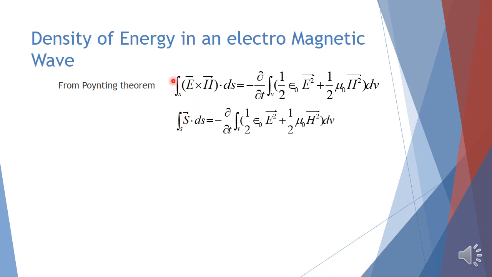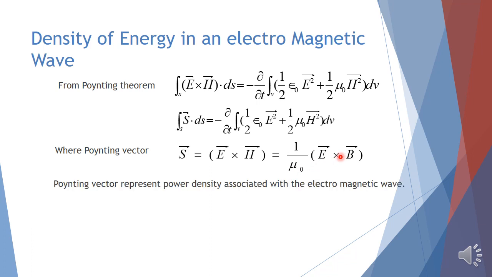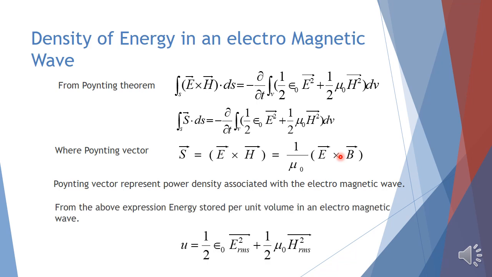Here you see the left hand side of this equation, particularly this term E cross H. This term is called the Poynting vector, and it is represented as S. That is, S equals E cross H. Therefore, the surface integral of S·dS equals minus ∂/∂t of the volume integral of 1/2 ε₀ E² plus 1/2 μ₀ H² dV, where the Poynting vector S equals E cross H. Since H equals 1/μ₀ times B, the same expression can be written as 1/μ₀ times E cross B. The Poynting vector represents the power density associated with an electromagnetic wave.